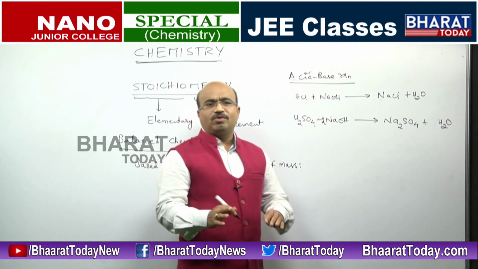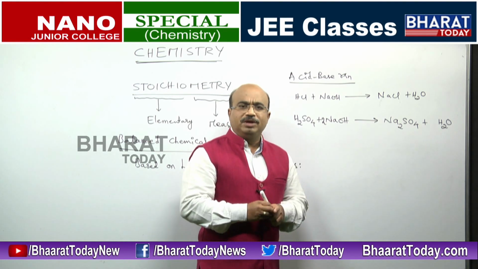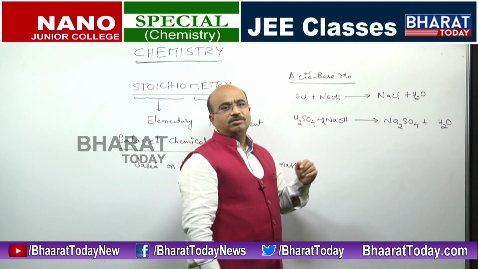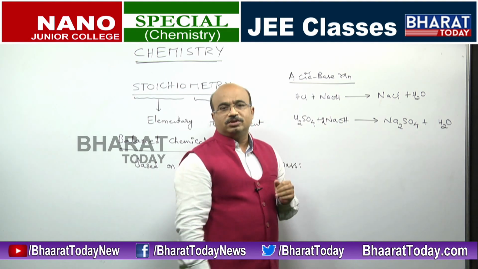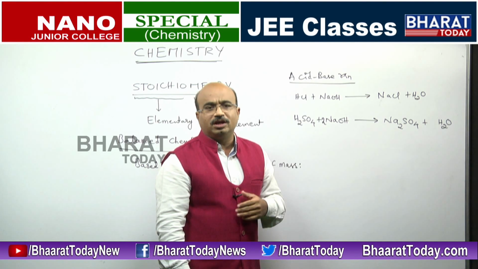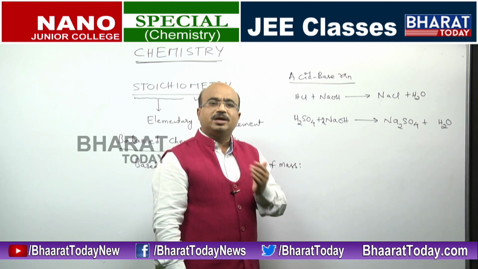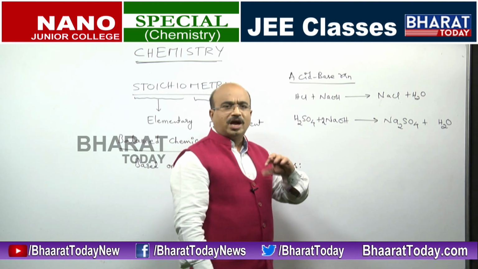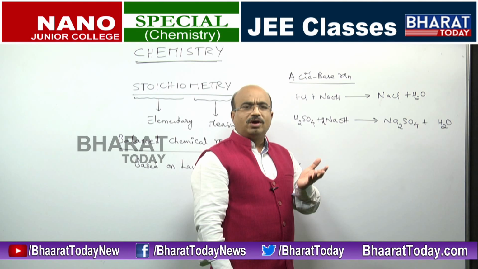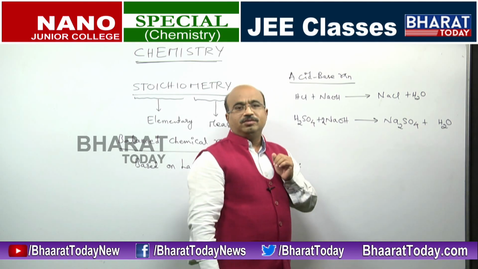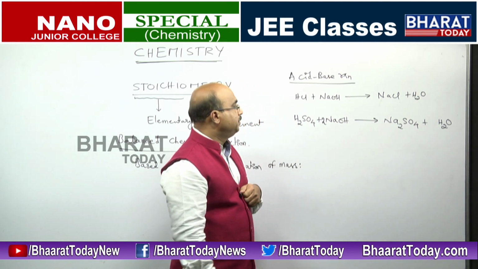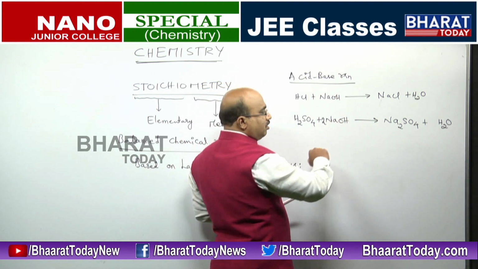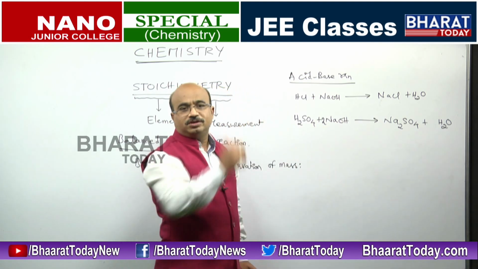What we are doing is, we are not following any systematic procedure. Simply we are saying here there are 2 sodiums, here we have 1 sodium, and we just multiplied this with 2. This method we generally call a hit and trial method. Without following any systematic procedure, just seeing the atoms there and here, we change the coefficients to try to balance the equation.